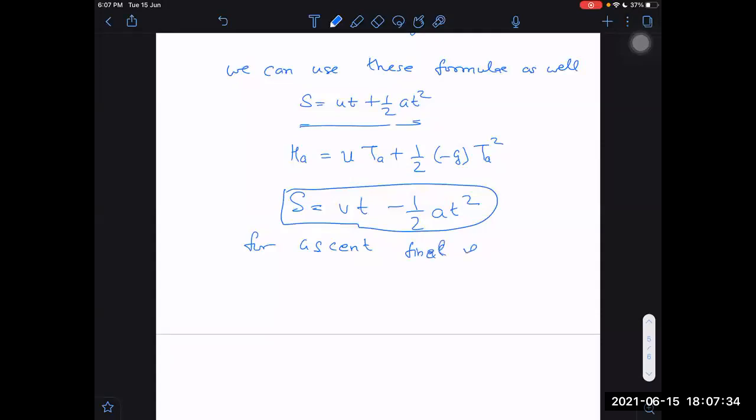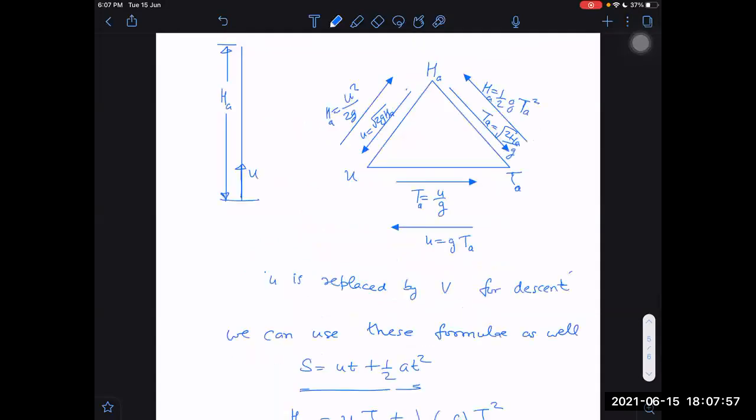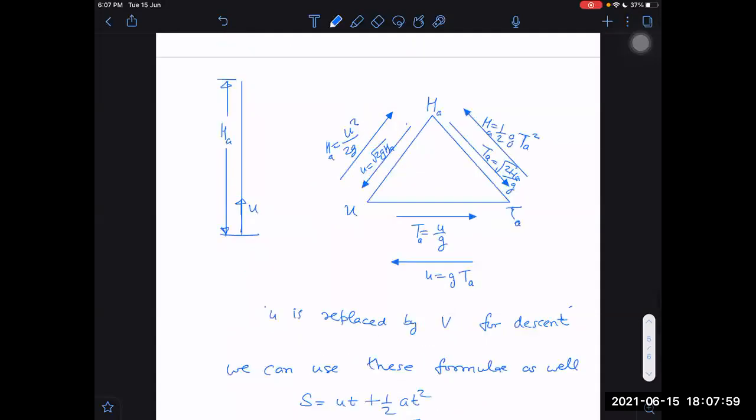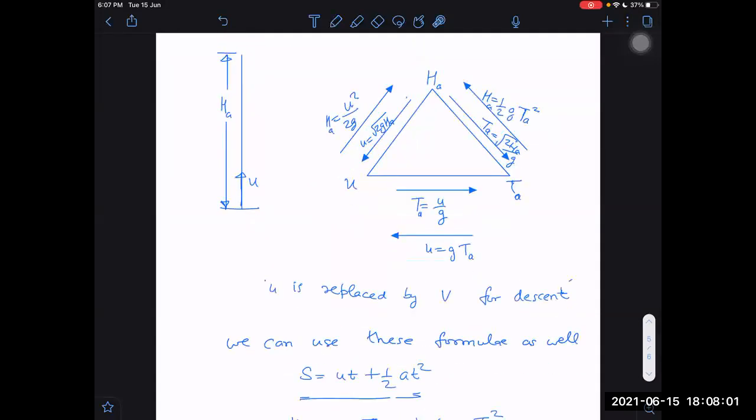Sir, h equal to half g TA square you written, sir. In place of ut not, why you not taken? He's asking, sir, in this case here. Yes, sir, he's asking.